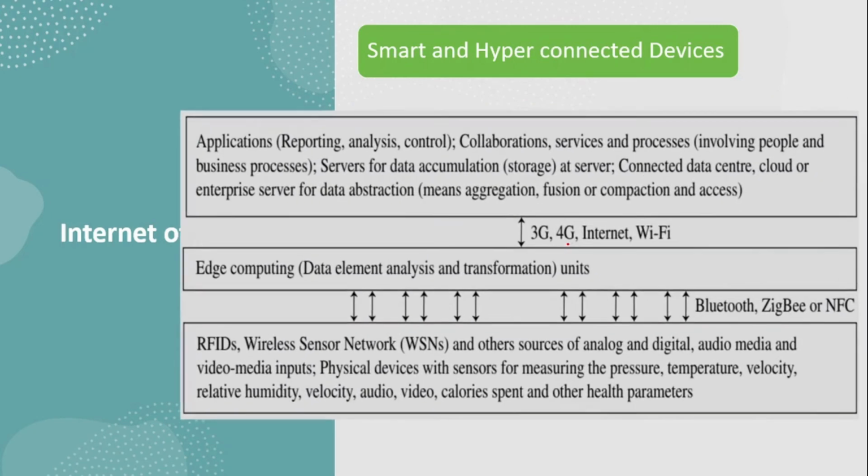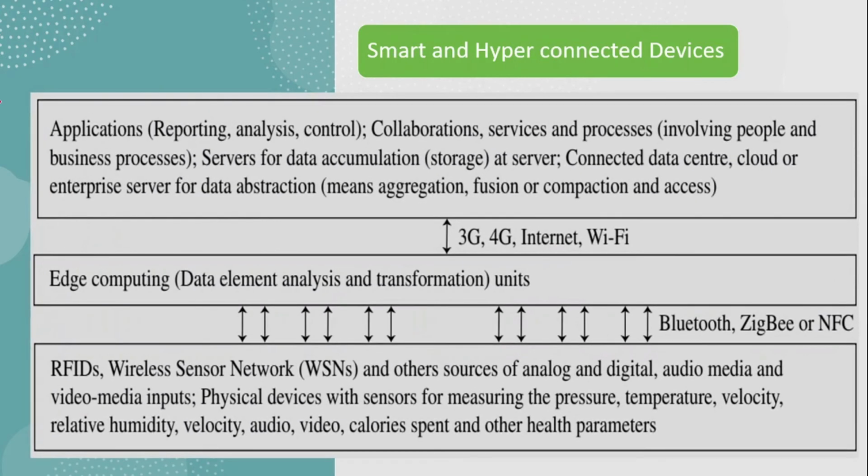Coming to the diagram, what are the different layers in IoT? In the bottom layer, all are physical devices, RFID devices, sensor networks, analog data, digital data, audio data, video data, and so many sensors to measure pressure, temperature, velocity, humidity, audio, video inputs, calories spent, other health parameters.